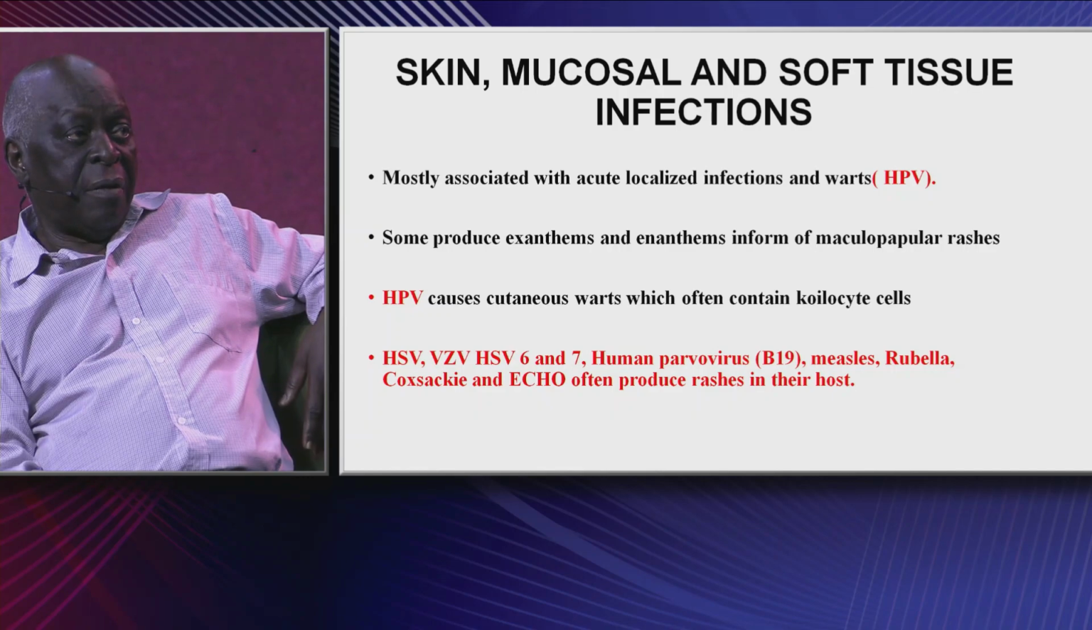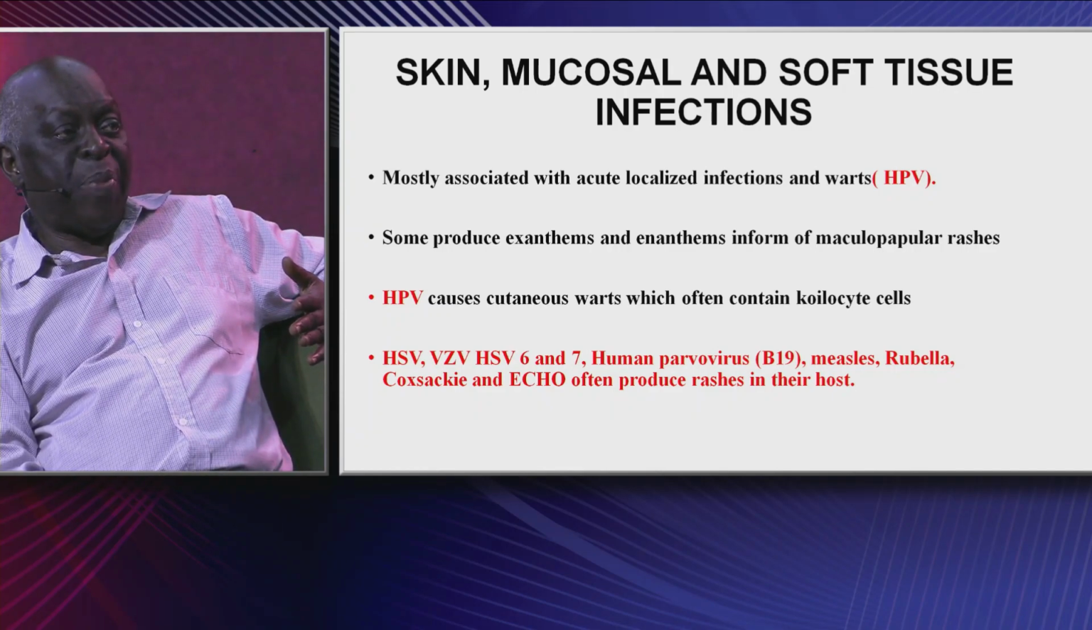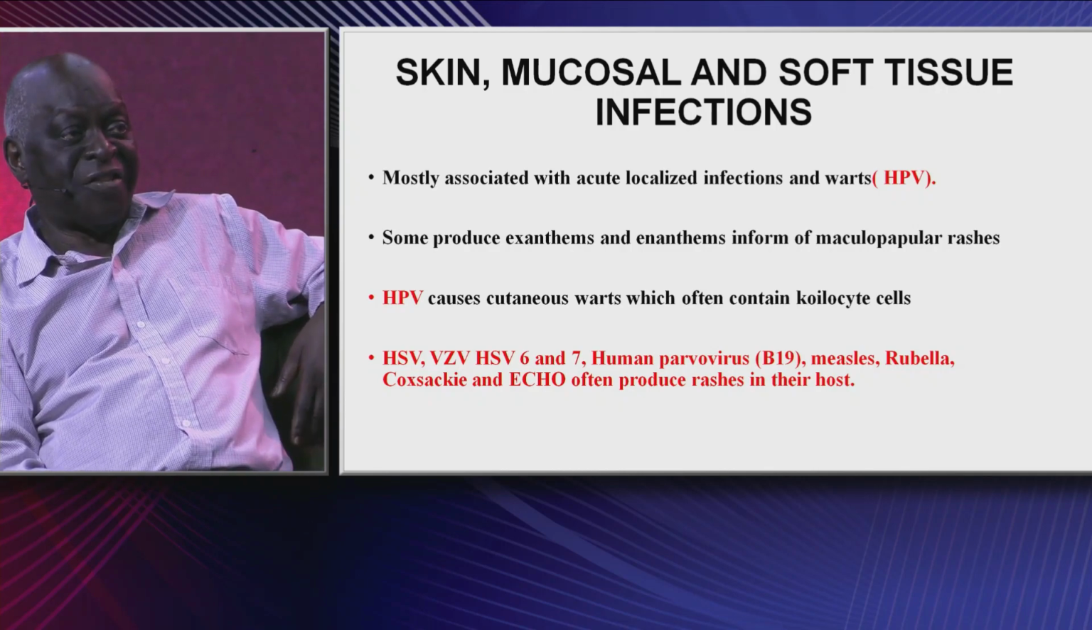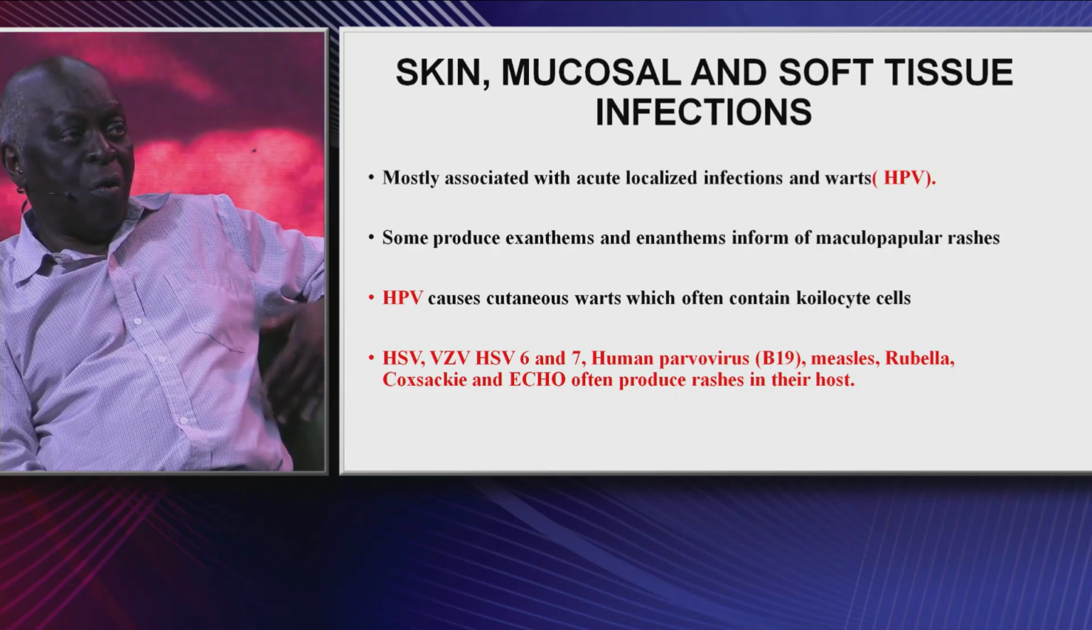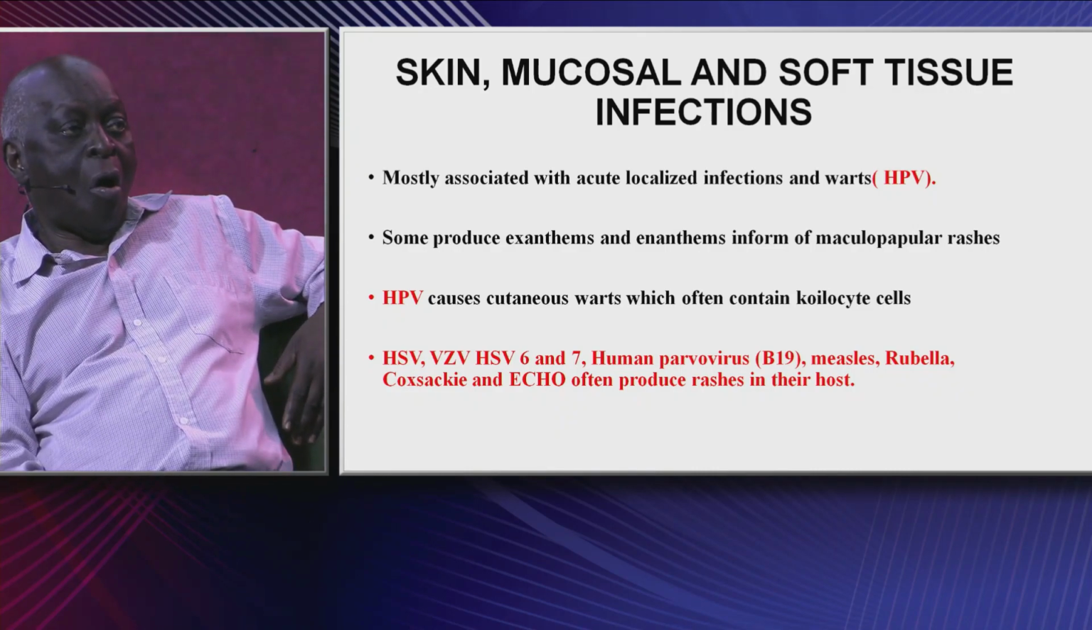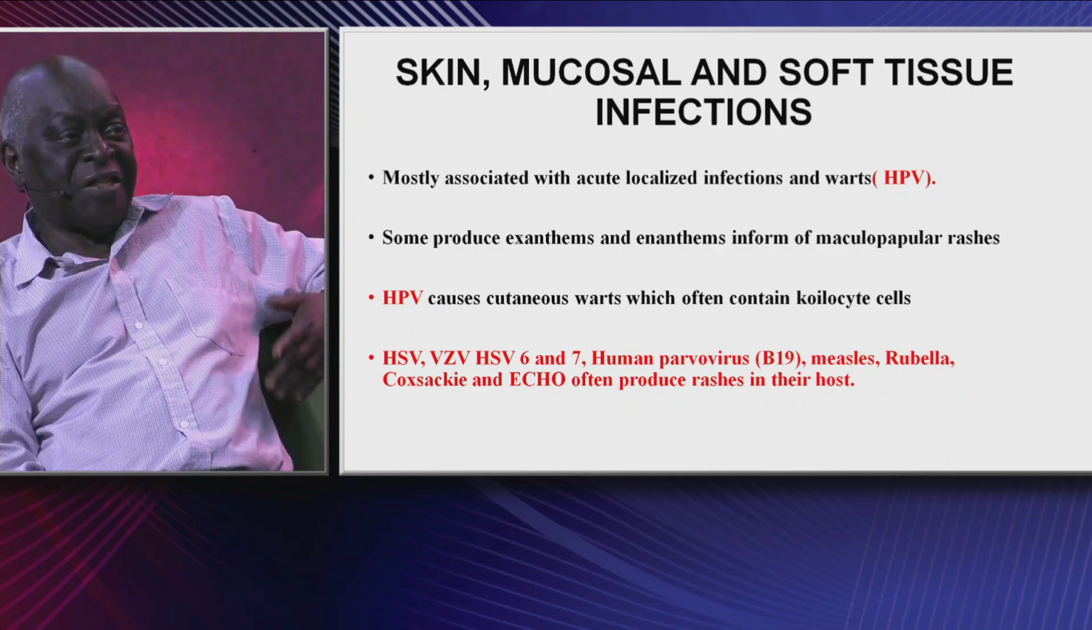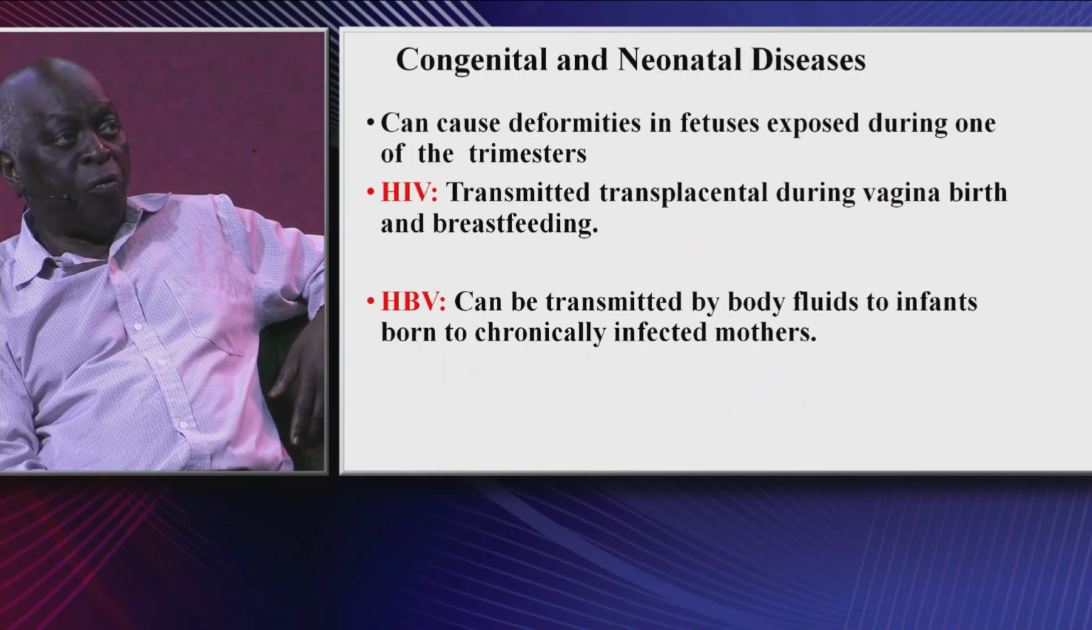VZV, HHV-6 and 7, human parvovirus, which is also referred to as B19, measles, that childhood disease, rubella, Coxsackie, ECHO. All these viruses will also produce rashes in their host.